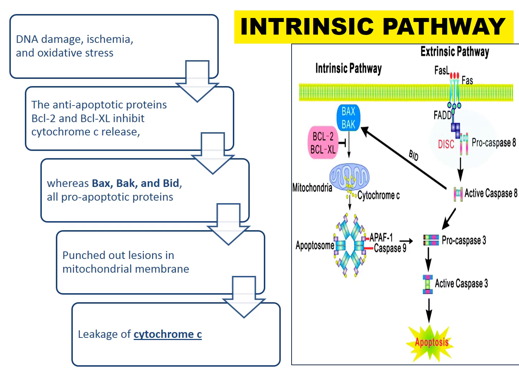So the important point here is that there are pro-apoptotic proteins and anti-apoptotic proteins. That is, a balance is there which prevents normally the activation of apoptosis. So in the pro-apoptotic protein, we have, as you can see, BAX, BAK and BID, and anti-apoptotic, which prevents the apoptosis and the release of cytochrome C. They are, you can see in the pink, BCL2 and BCLXL. So it is normally balanced, but whenever there is an oxidative stress or intrinsic damage to the cell, this pathway will be activated, leading to apoptosis.